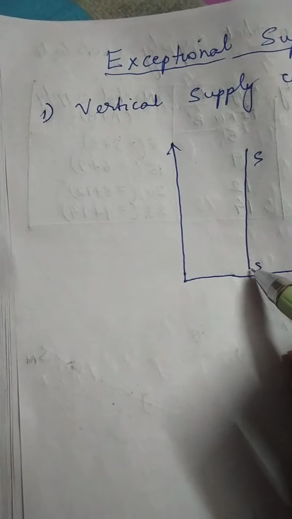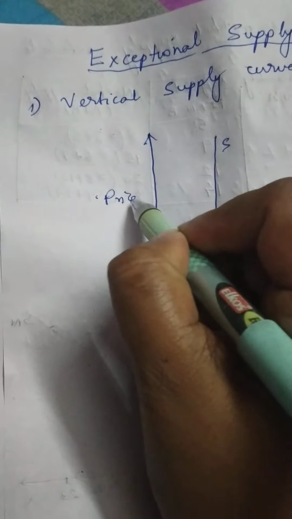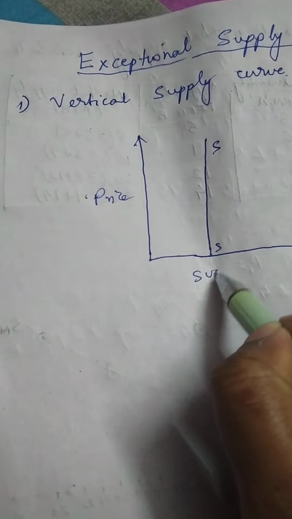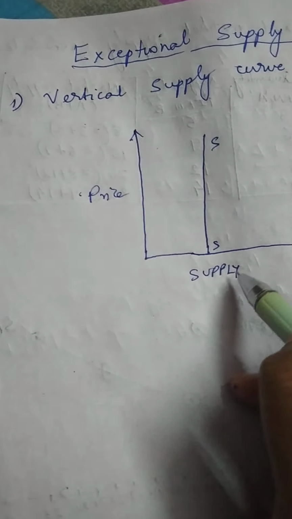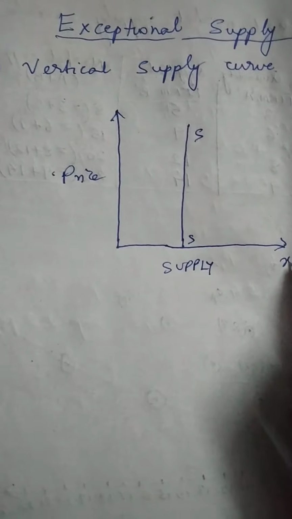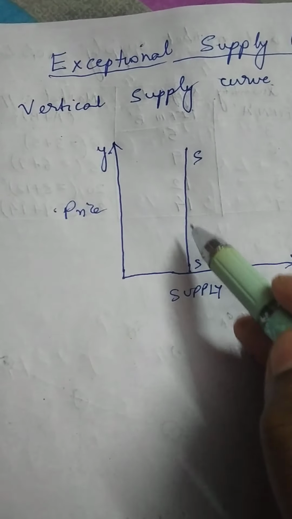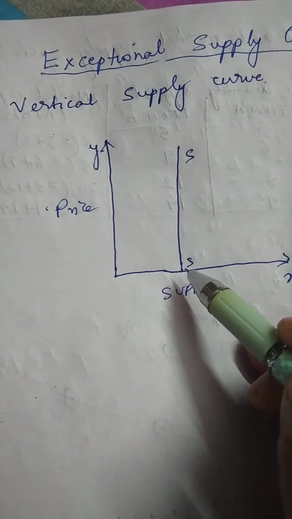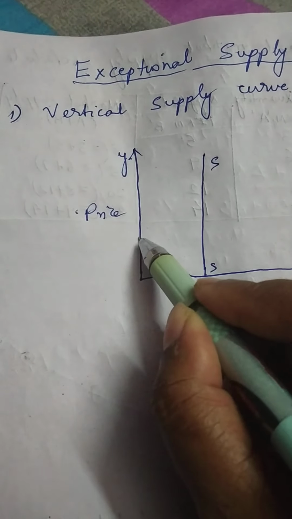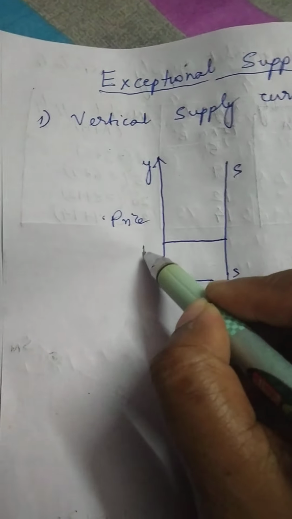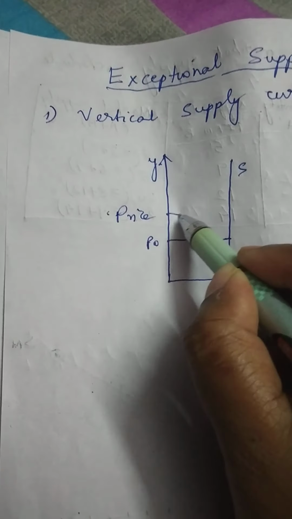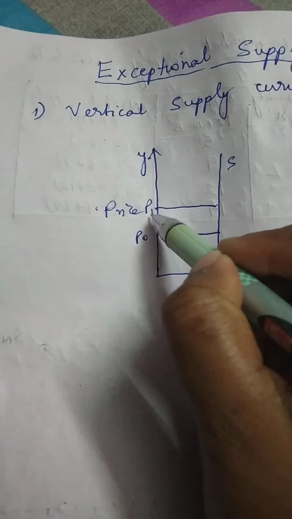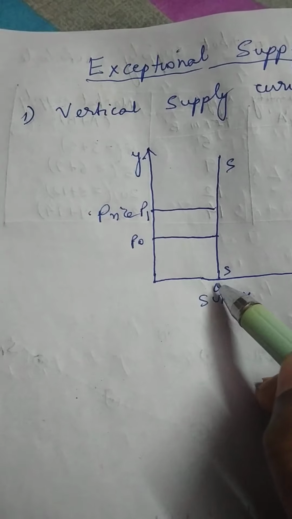S. So here I measure price and here I measure quantity supply. So this is the x-axis, this is the y-axis. The supply curve will be vertical. Why? No matter what the price is, suppose price is P0 or price increases to P1, the quantity supplied remains